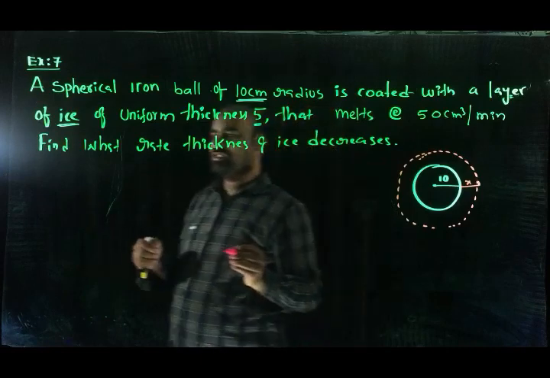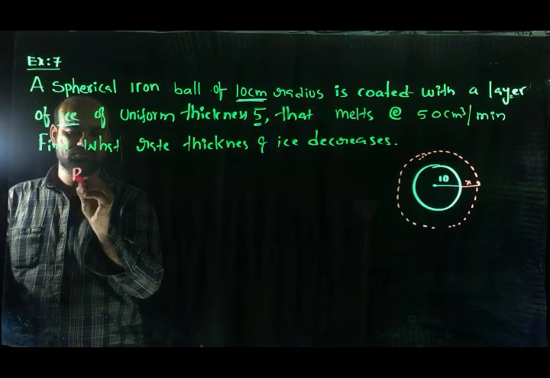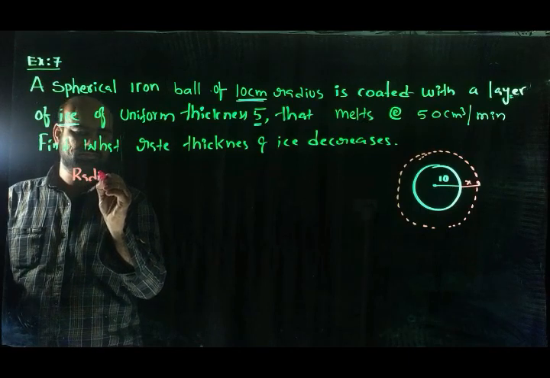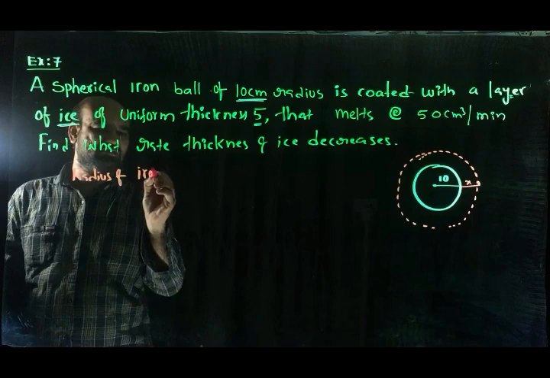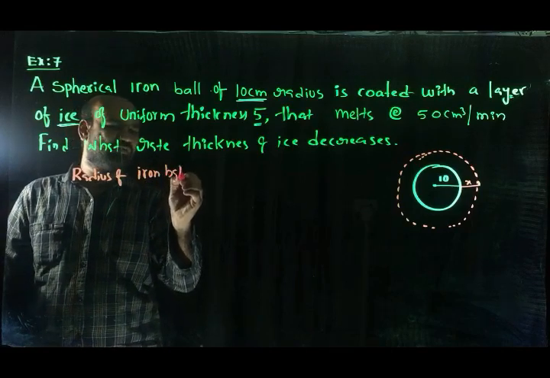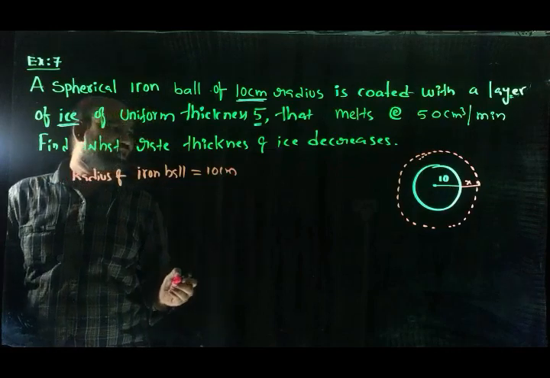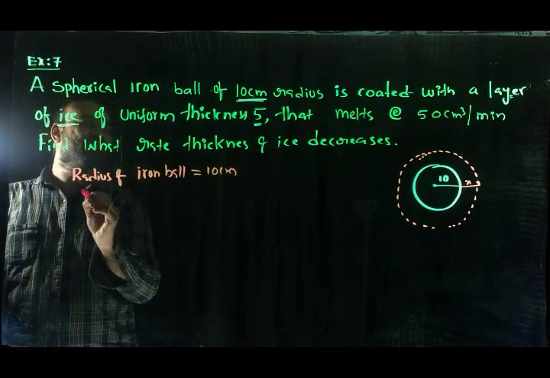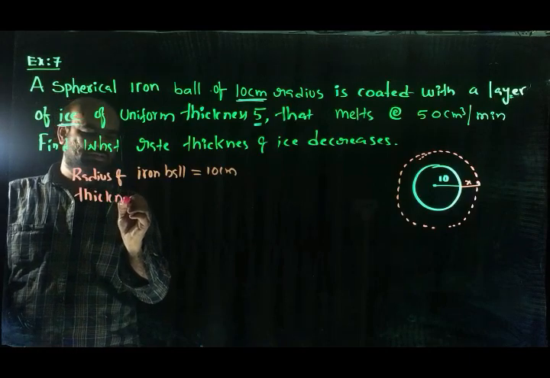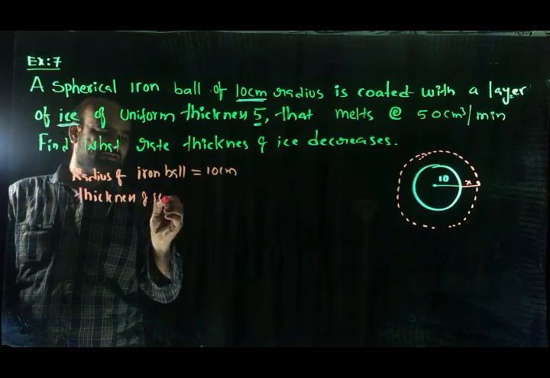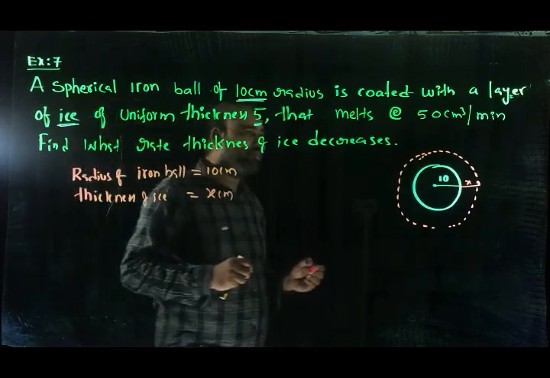Radius of the iron ball equals 10 centimeters. Thickness of ice equals x centimeters. So what happened?